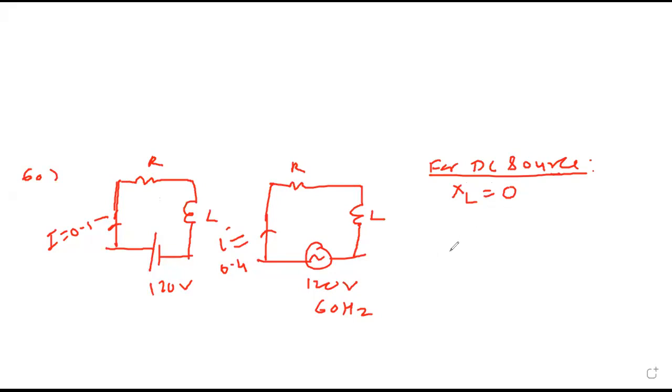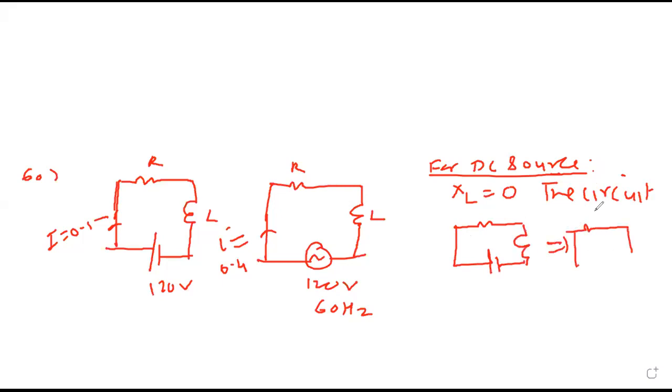For a DC source, XL is 0? Yes, sir. Therefore, the circuit will reduce to only R. Only R it will become.